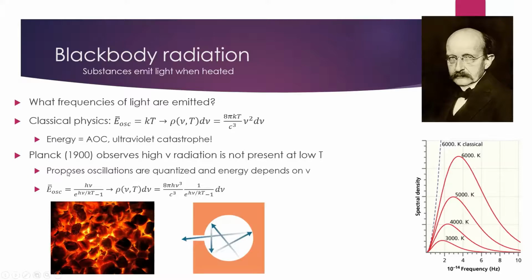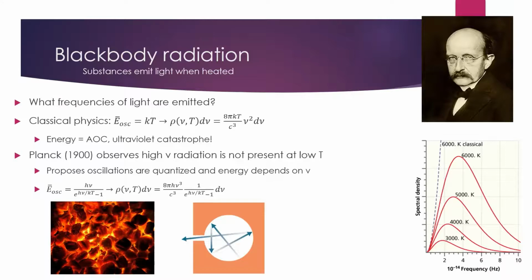So he gets that this energy here, rather than being equal to kT, is in fact equal to h nu, which he's saying is the energy of light. Again, remember, this is a controversial idea at the time. And then we divide that by e raised to the h nu over kT minus 1. So what does this get us?